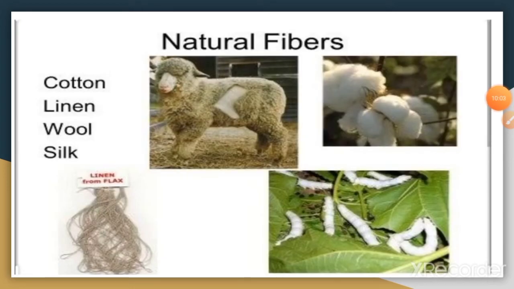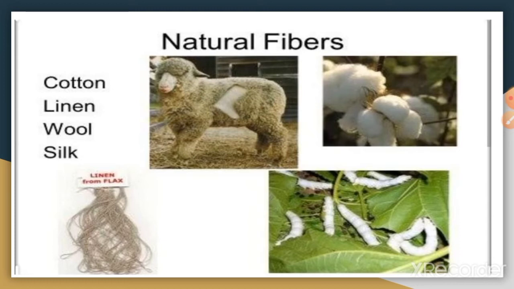Natural fibers are fibers which are obtained from either plants or animals. The oldest fibers used by mankind are flax, cotton, and silk.